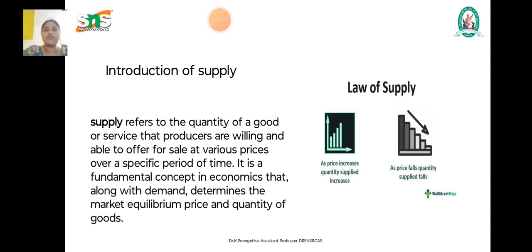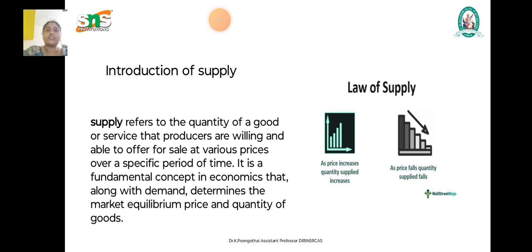It is an offer for sale. The next is that supply is a flow, hence it is a certain quantity per day, a week or a month, etc. Supply refers to the quantity of goods or services that producers are willing and able to offer for sale at various prices over a period of time.